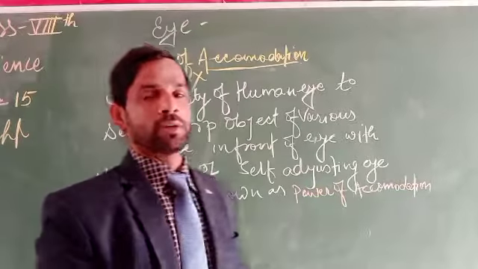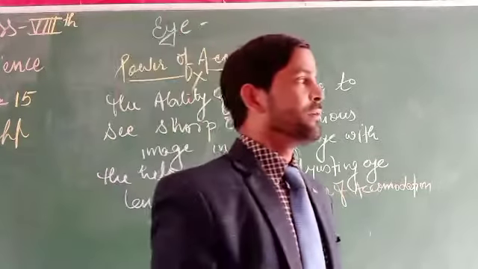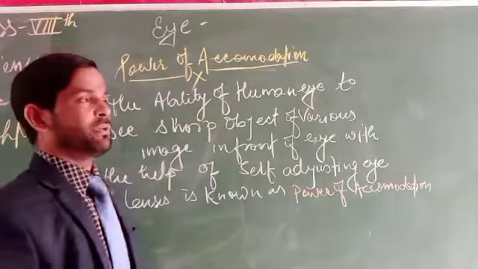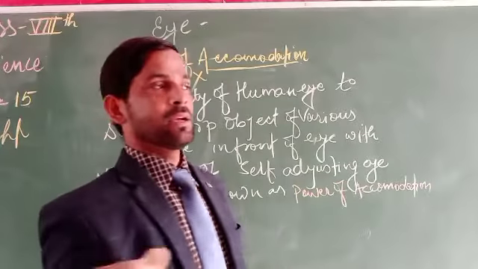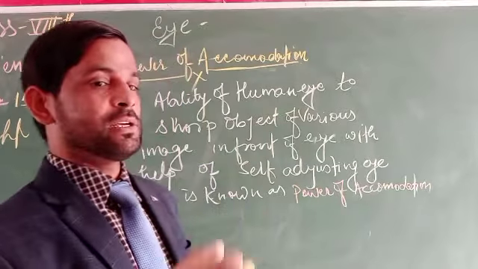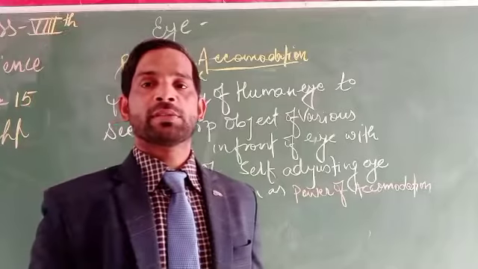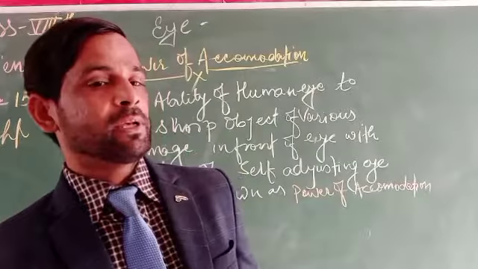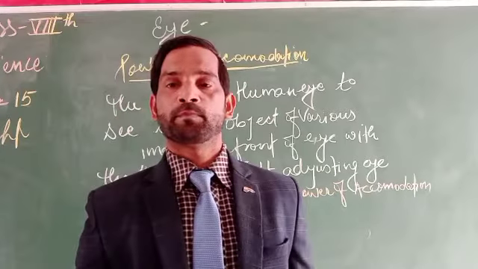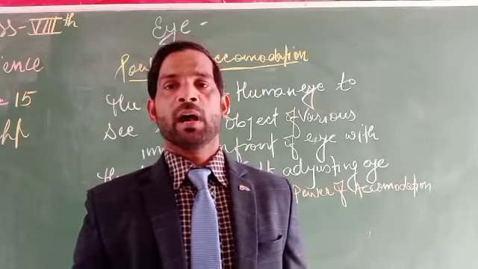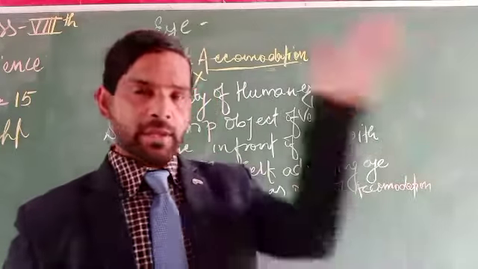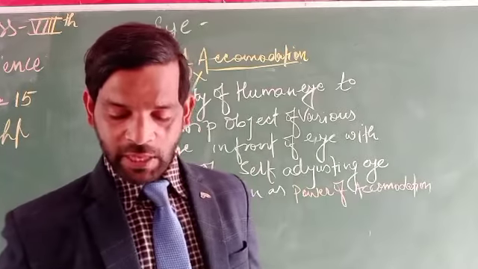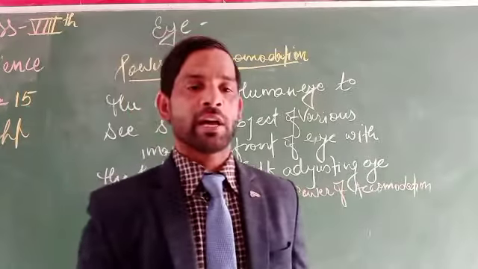Here we have to look at the power of accommodation for a person with normal eyes or normal vision. A sharp object cannot be seen clearly at infinity, but a near object can be placed at about 25 centimeters from the normal eye, where it can be seen clearly and sharply.